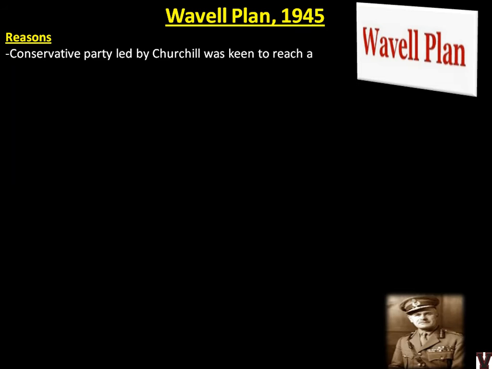What were the reasons? The Conservative Party led by Churchill was keen to reach a solution soon, as the elections were due in England. Like we have already seen, in India we have Congress and BJP. In England at that time we had the Conservative Party and the Labour Party. So they will be ruling five years and again changing. They will be keeping on interchanging alternatively.